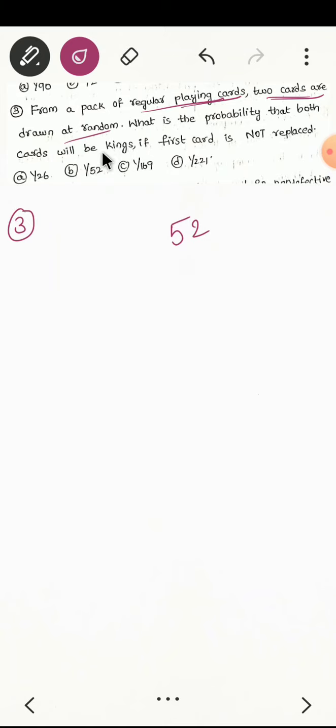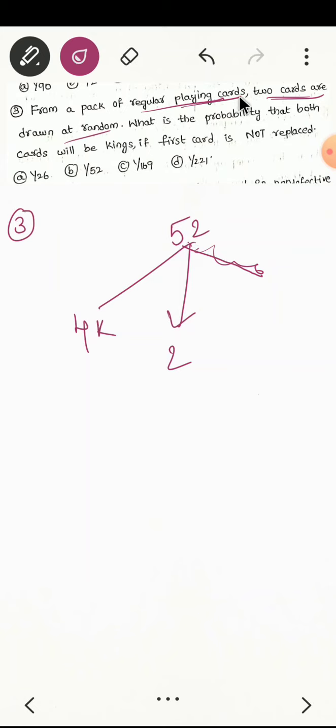From these 52 we have drawn 2 cards. Then what is the probability that both cards will be king? So how many kings will be there? There will be 4 kings and the remaining are other cards.